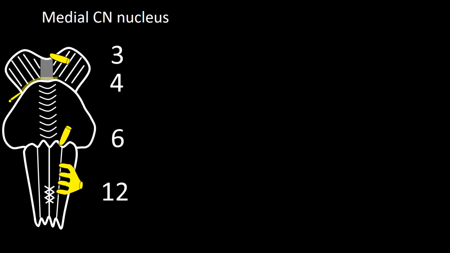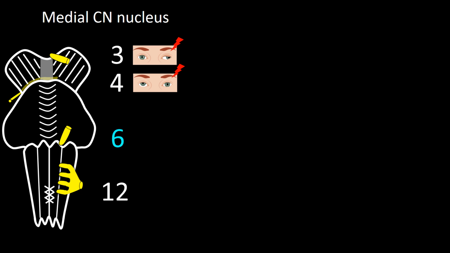Cranial nerve 12. Damage to the perinuclear region of the third cranial nerve produces ipsilateral eye down and out deviation on primary position, pupillary dilatation, and ptosis. Damage to the nucleus of cranial nerve 4 produces diplopia and elevation of the contralateral eye in primary position. Both worsen upon lateral gaze towards the side of the normal eye.